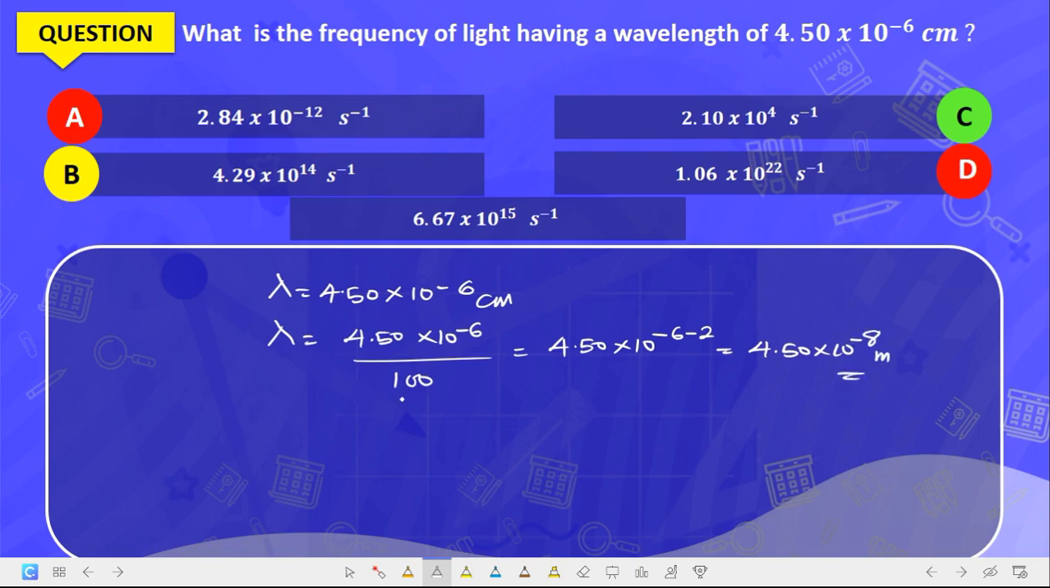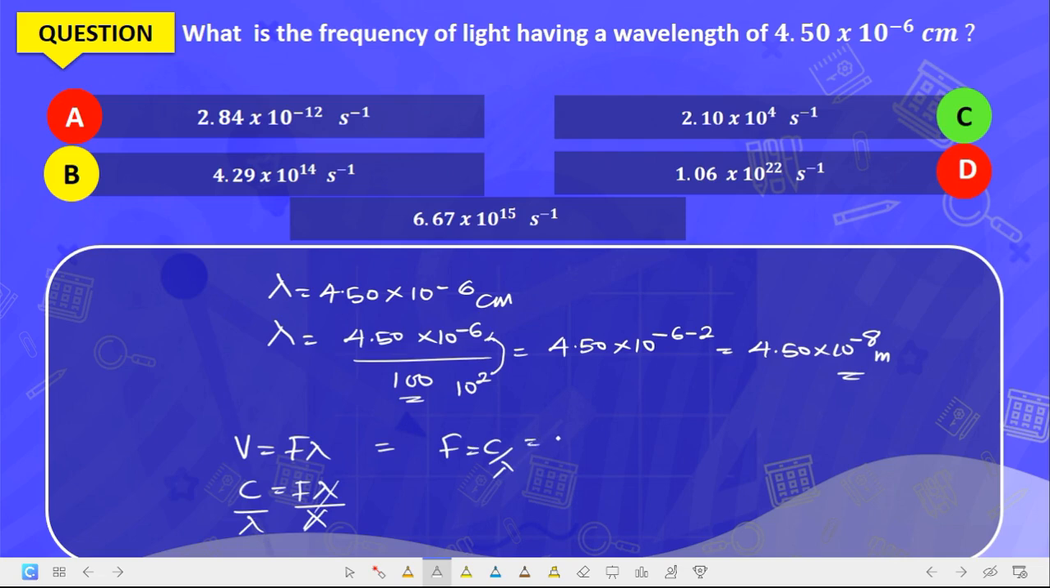Now why is it like that? Because this 100 is the same thing as 10 raised to the power of 2. If these two cross up, it becomes minus 2. So that was how we got this. Now we are asked to calculate the frequency given the wavelength of light. We know that C is equal to f lambda. To get f, divide both sides by lambda, so lambda cancels lambda. Your f is C over lambda.